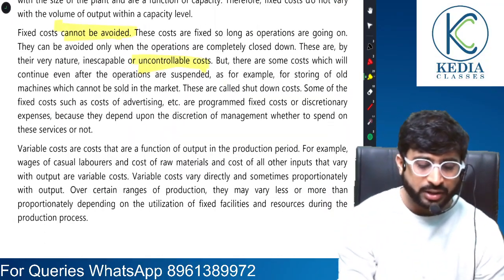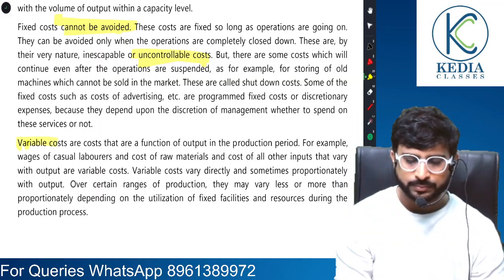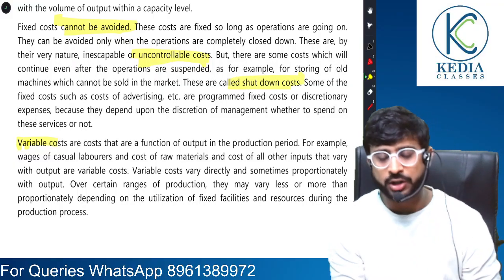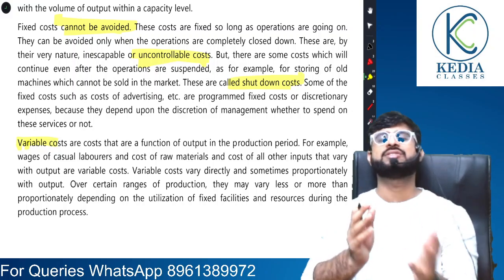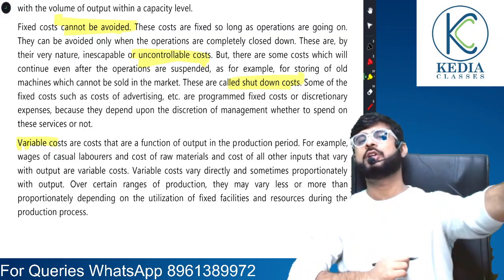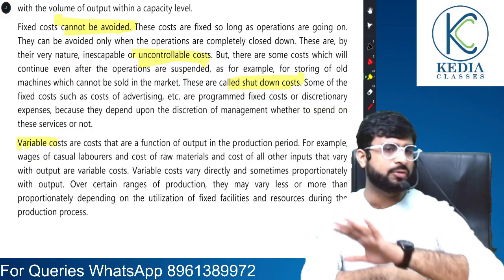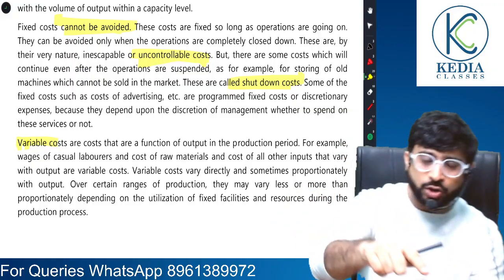But what are variable costs? Before I come to variable costs, remember a very important point, shutdown costs. Shutdown costs are those costs. Suppose a business decides for some time we will not be in operation, we will not be doing business. Even then you will have to pay.